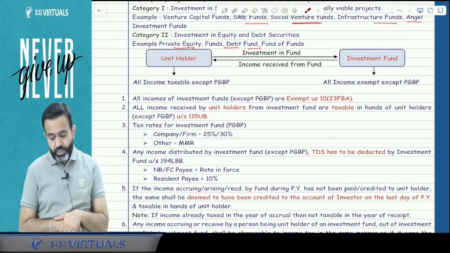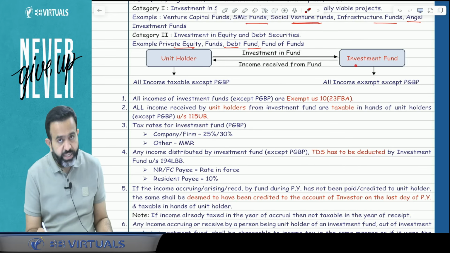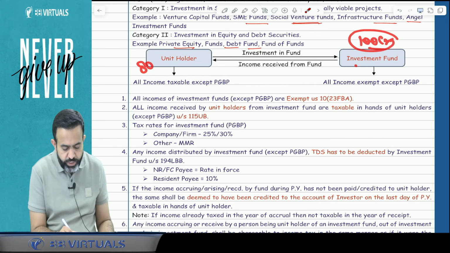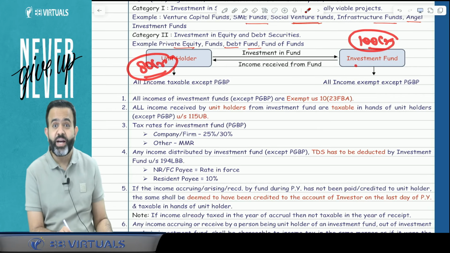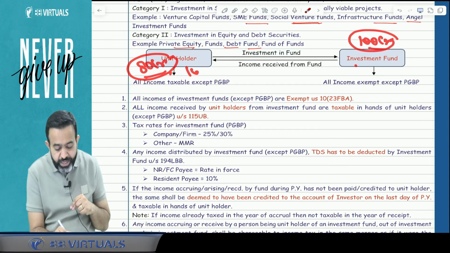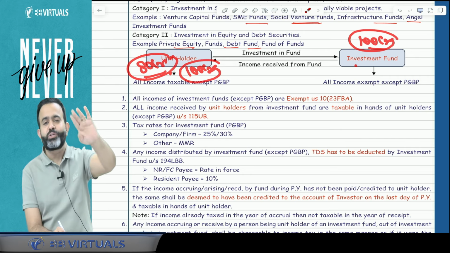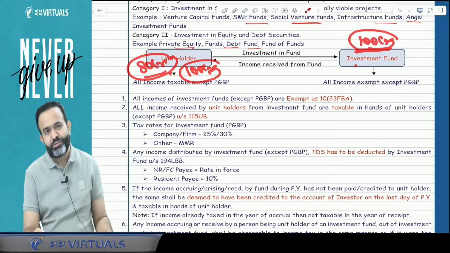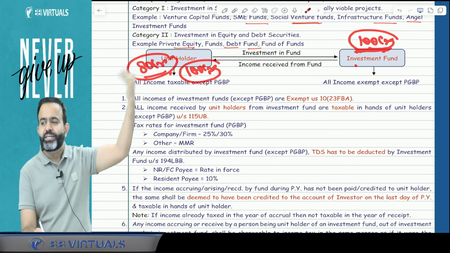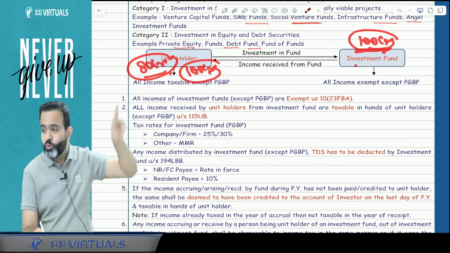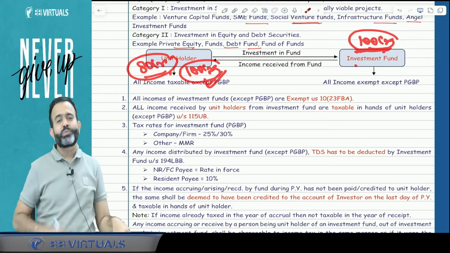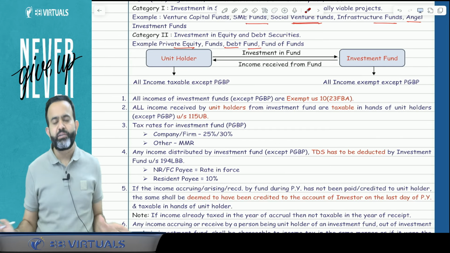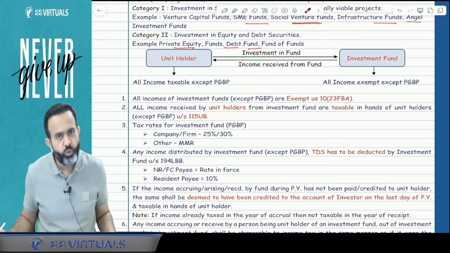Now one more point here. Guys, suppose the investment fund has earned income of 100 crore, but out of that only 80 crore is distributed to the unit holder. Then also, this topic says that the total 100 crore will be taxable in the hands of the unit holder, except PGBP obviously. Means the income earned by the investment fund is 100 crore, out of that only 80 crore is distributed to the unit holder, then also the total 100 crore will be taxable in the hands of the unit holder, because on the last day of the year it is assumed that every income earned by the investment fund is distributed to the unit holder.